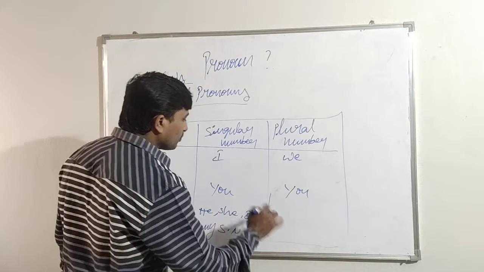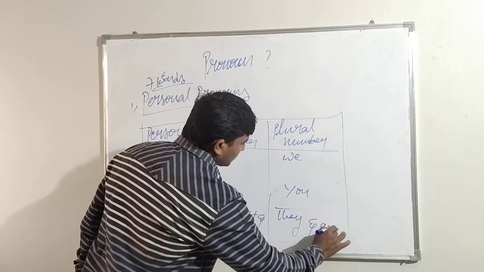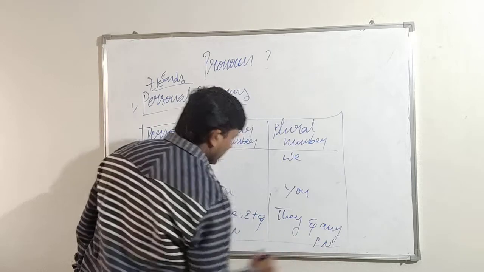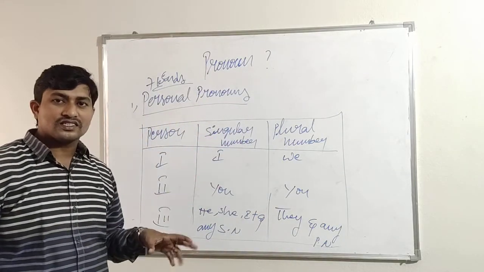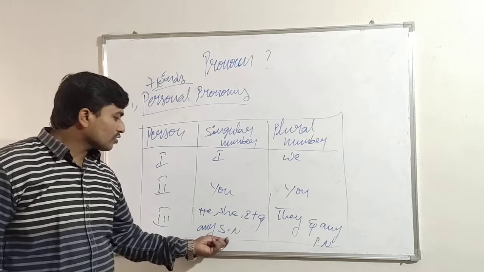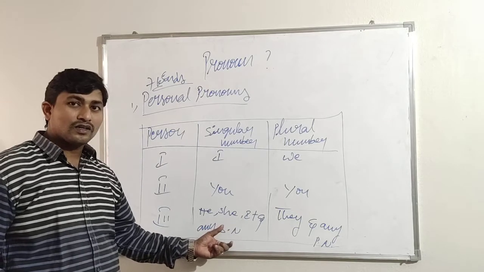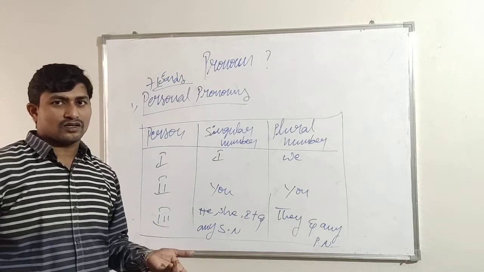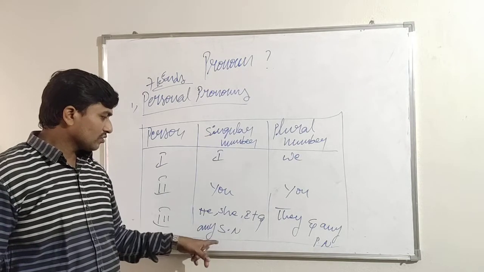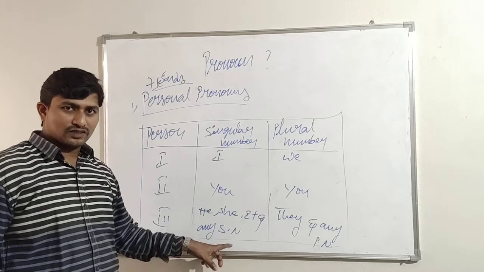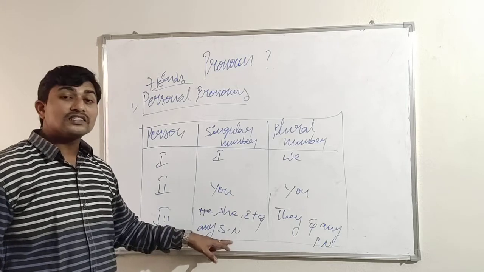And see, third person plural number is there, and any plural number. You may come to know what is any singular number. Any singular number is nothing but, yesterday we discussed singular nouns. So all kinds of singular nouns, and even uncountable nouns, are called singular nouns. So as we know, singular nouns and uncountable nouns are considered here as singular nouns.